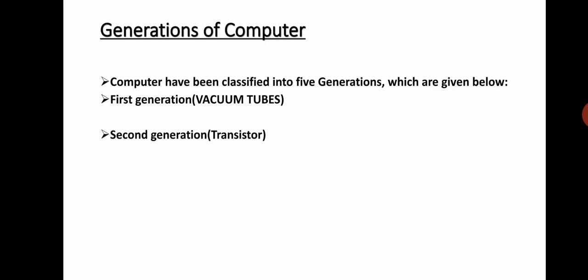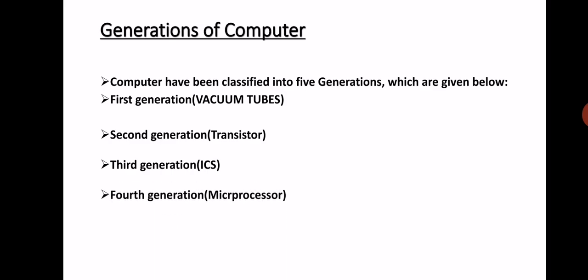Computers have been classified into 5 generations which are given below. First generation, that is also called the generation of vacuum tubes. Second generation, that is also called the generation of transistors. Third generation, that is also called the generation of ICs. The term ICs refers to integrated circuits. Fourth generation is also called the generation of microprocessor. Fifth generation is also called the generation of AI, that is artificial intelligence.